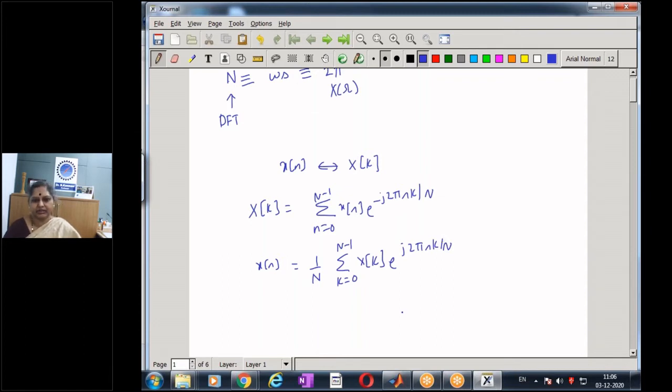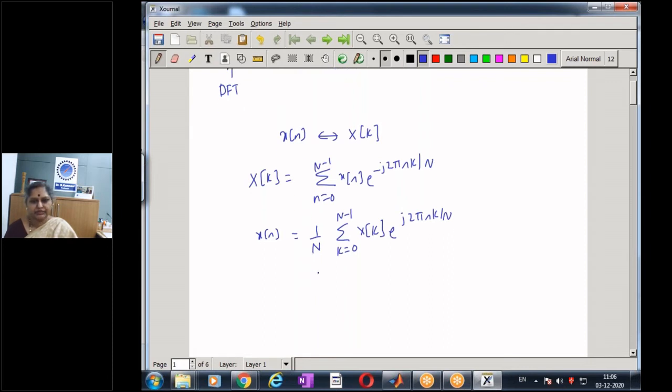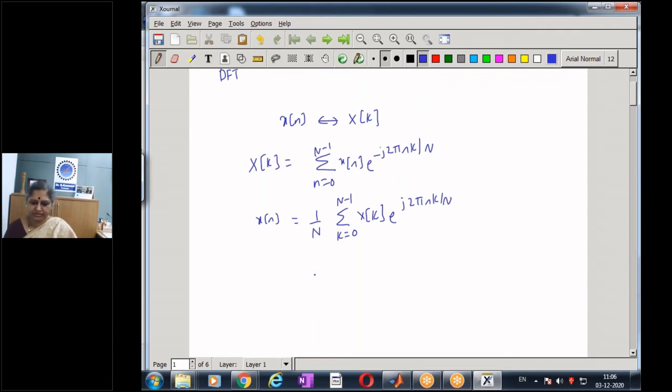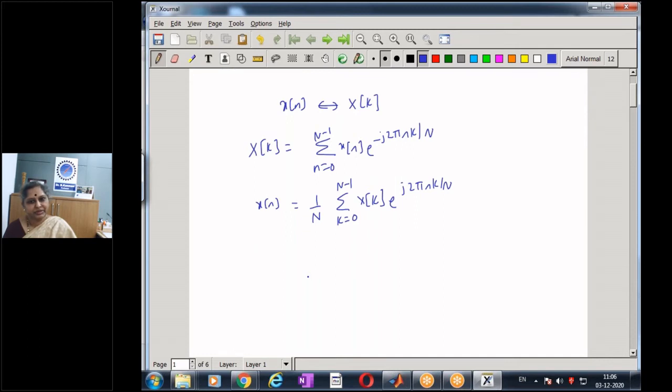We shall see how to evaluate this and what are the different methods of computing the DFT or IDFT in the next module. But for completeness, having seen the relationship between the sampling theorem, the discrete Fourier transform, and the DFT, we shall now take an example to appreciate the concept of the discrete Fourier transform.